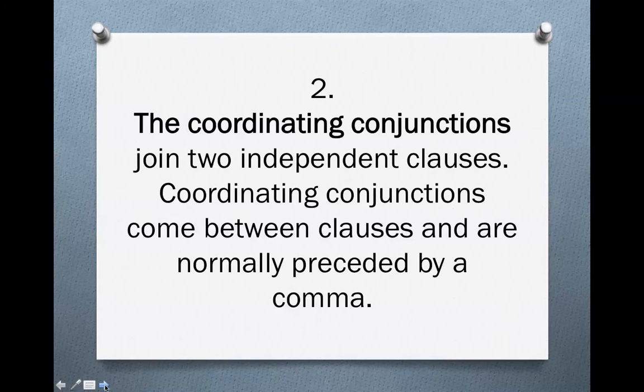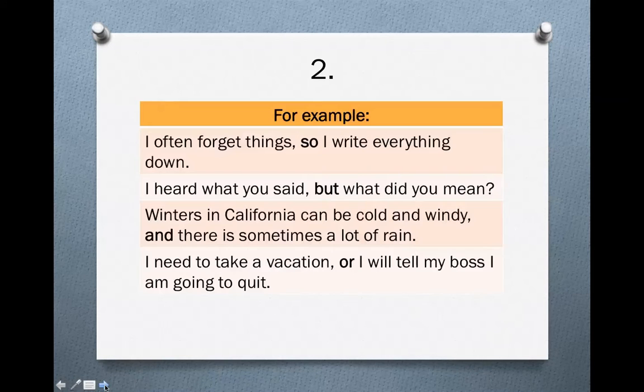The coordinating conjunctions join 2 independent clauses. Coordinating conjunctions come between clauses and are normally preceded by a comma. I often forget things, so I write everything down. Got sentence, sentence, conjunction with a comma before it. I heard what you said, but what did you mean?